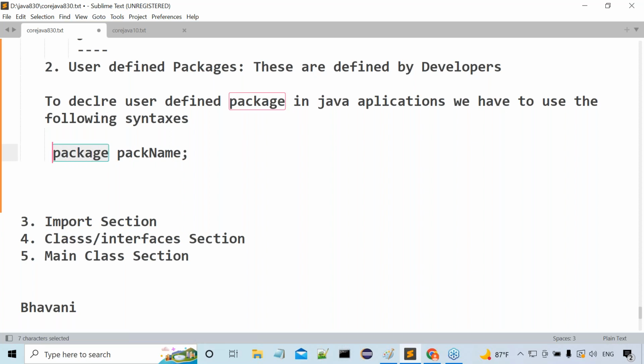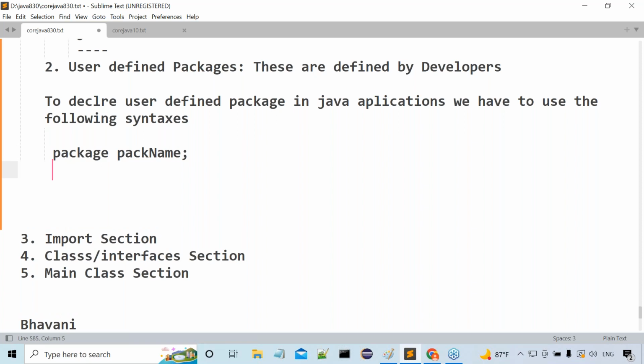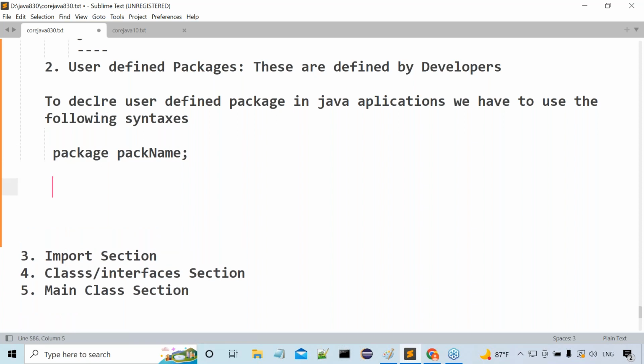Package is a keyword. Along with that keyword, we have to provide some name. Observe carefully, all of you. What is this package name?